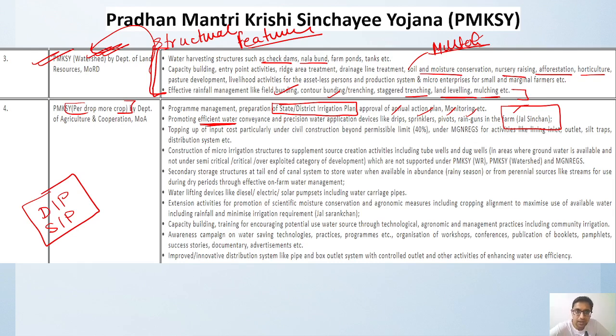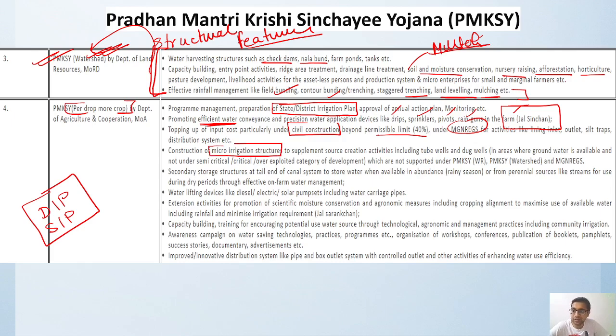Whatever cost comes up, we can top up the input cost, particularly under civil construction beyond the permissible limit of 40% under MGNREGA. Outlets, inlets and silt traps can all be part of those MGNREGA activities. Then construction of micro irrigation structures is one more thing to be done.